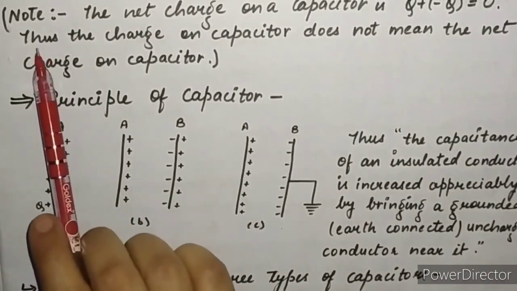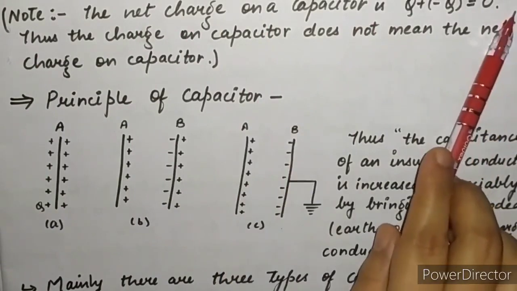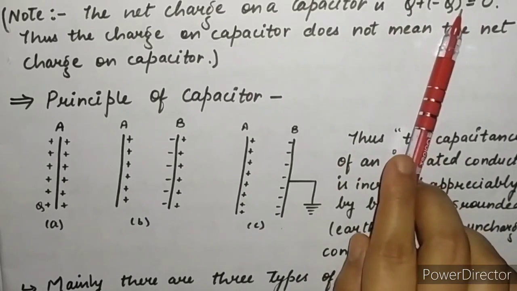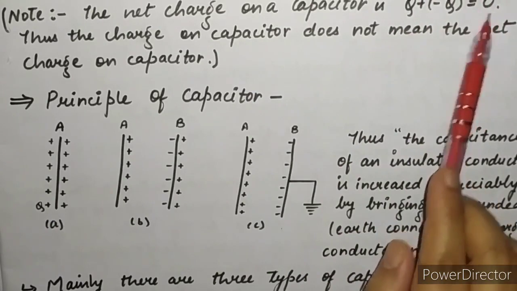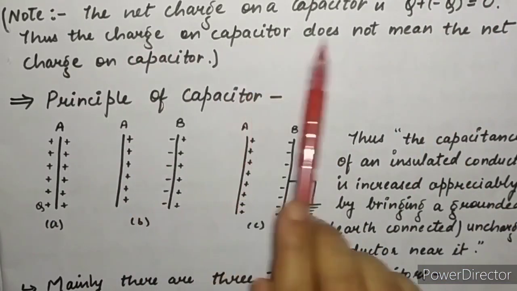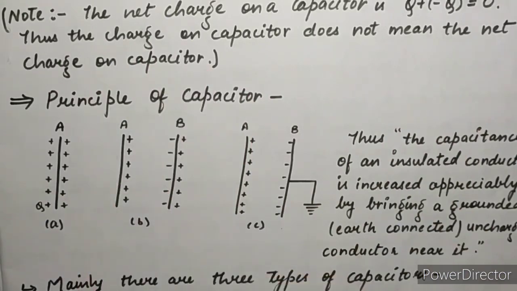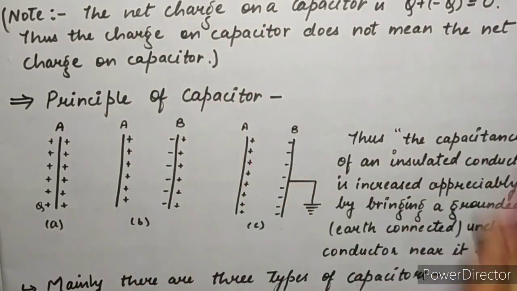One note is also that the net charge on a capacitor is 0. One plate has plus Q charge and the other has minus Q charge, so the net charge of a capacitor is 0. When we discuss the charge on a capacitor, we are not discussing the net charge of the capacitor. We are discussing the extra charge supplied to the capacitor, because the net charge of a capacitor is 0.